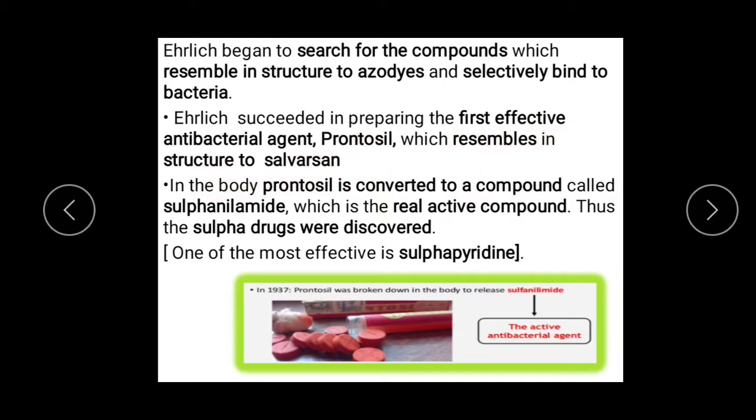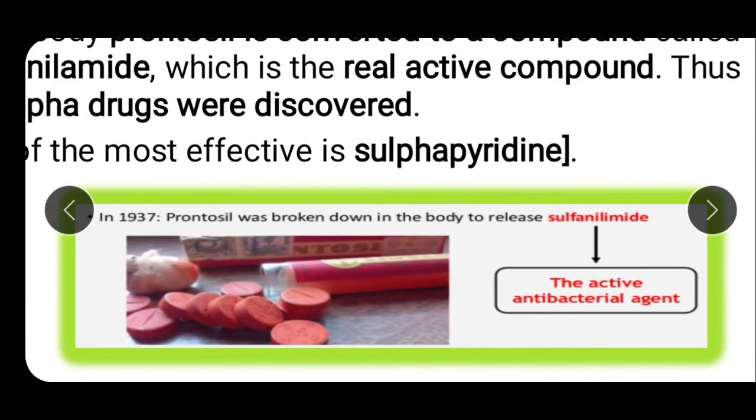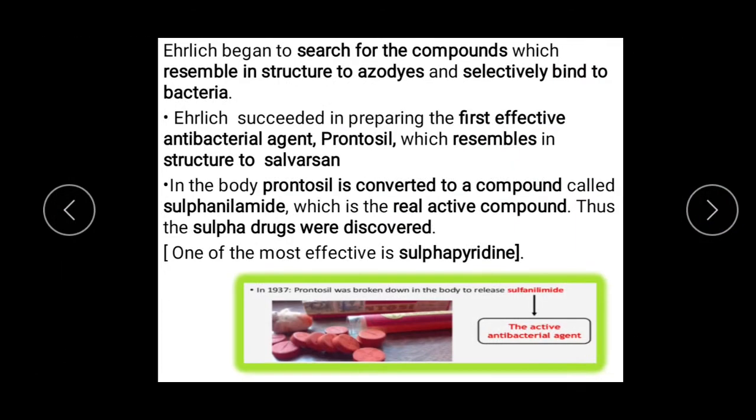Remember one more thing: Prontosil was converted into a compound known as sulfanilamide, which is the real active compound in Prontosil. This started the discovery of sulfur drugs, and one of the most effective is sulfapyridine. Prontosil is broken down in the body to release sulfanilamide, an active antibacterial agent.